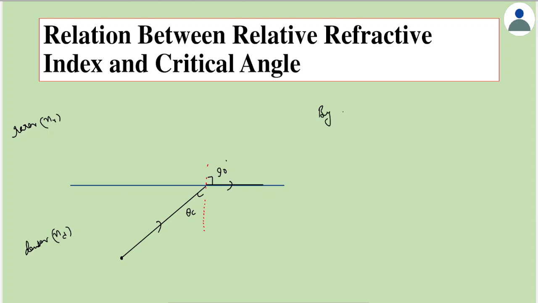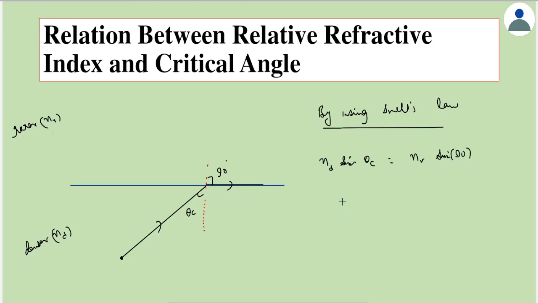By applying Snell's law, since light moves from here to here, we get nd sine theta c is equal to nr sine 90.